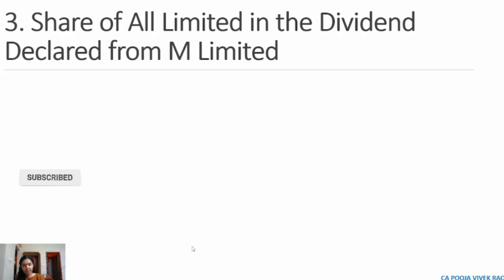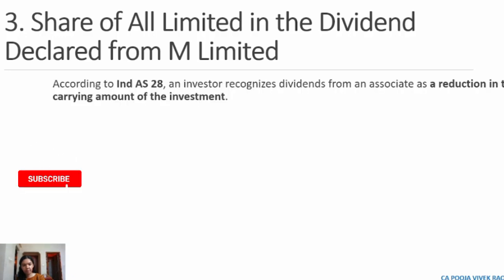According to Ind AS 28, an investor recognizes dividend from an associate as a reduction in the carrying amount of the investment. So let's find out the share of All Limited in the dividend declared from M Limited. The share of All Limited in the dividend of M Limited will be the total dividend declared into the holding percentage.